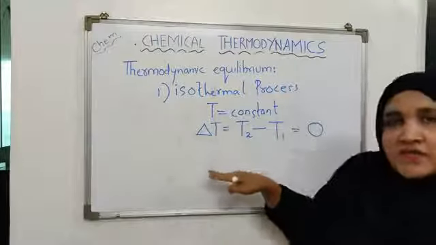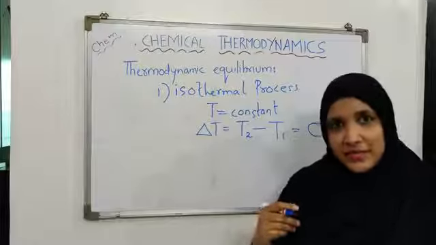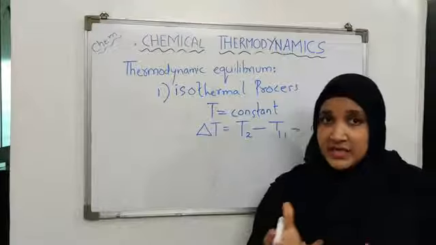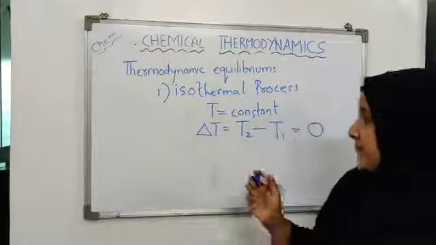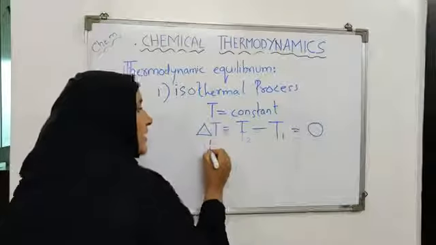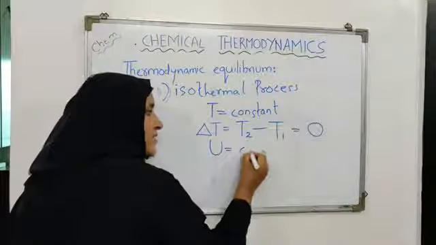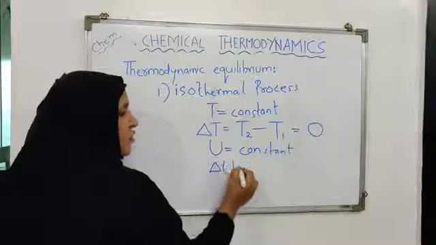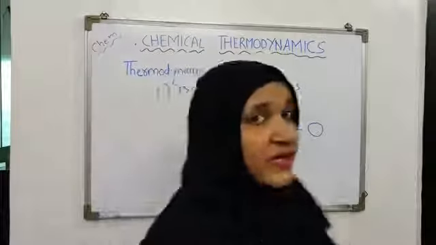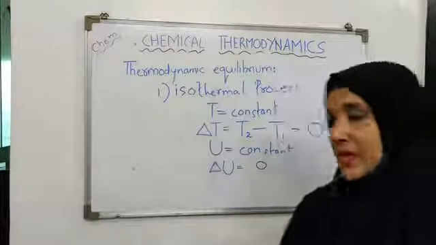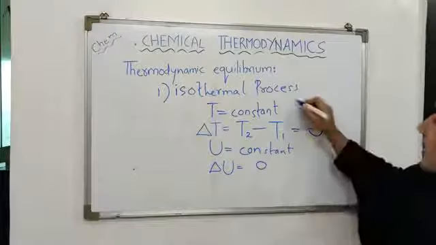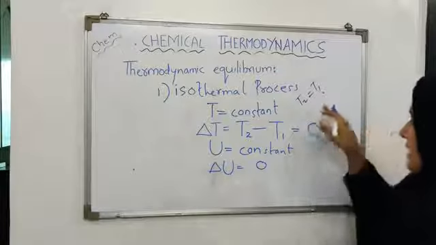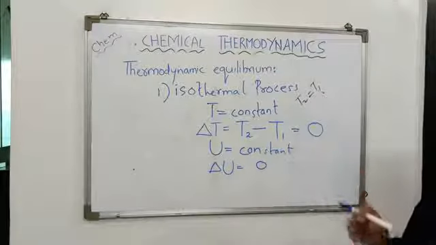The internal energy of the system will also not change, okay, because the change in temperature will indicate the change in internal energy of the system. So when T is constant, the internal energy of the system also remains constant, and the change in internal energy of the system will also be 0, because there is no difference in U2 and U1. There is no difference in T2 and T1. T2 and T1 are the same, so when they are the same, their subtraction will give us 0.